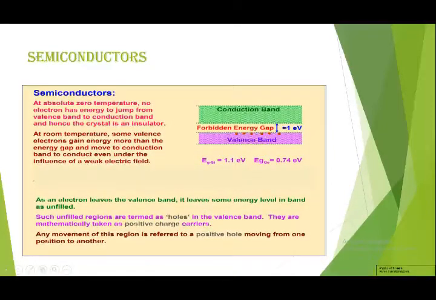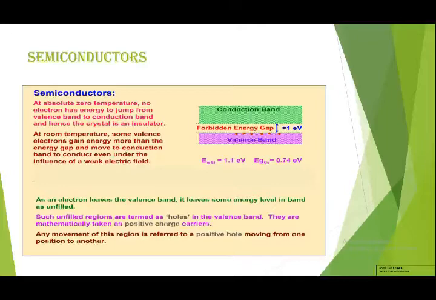Now we will see semiconductors. In the semiconductors, you can see the valence band and conduction band are not overlapping each other. There is a gap. The gap between the valence band and conduction band is called the forbidden energy gap. That range in the semiconductor is approximately equal to 1 electron volt.